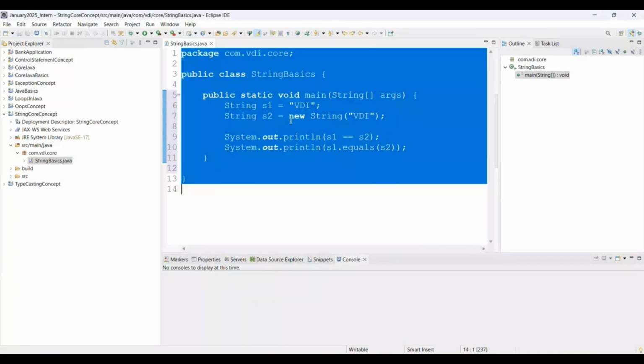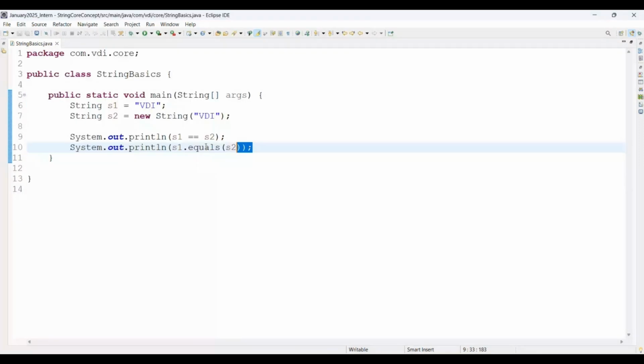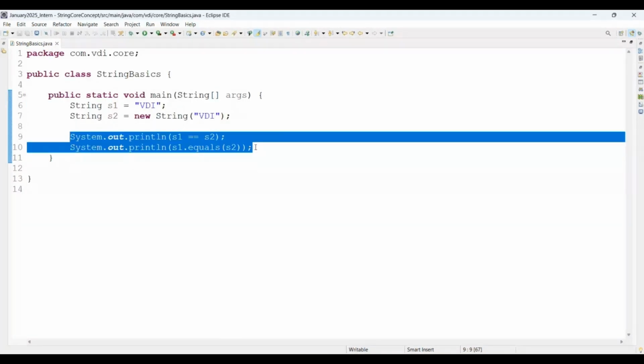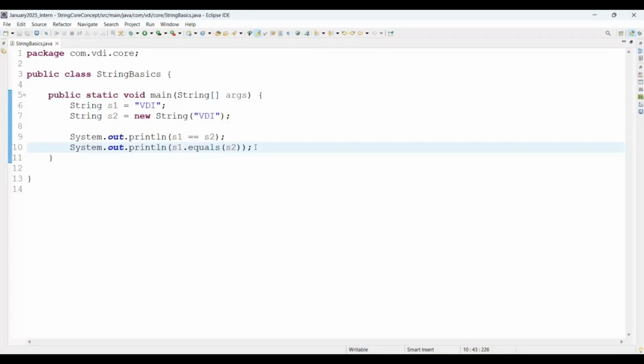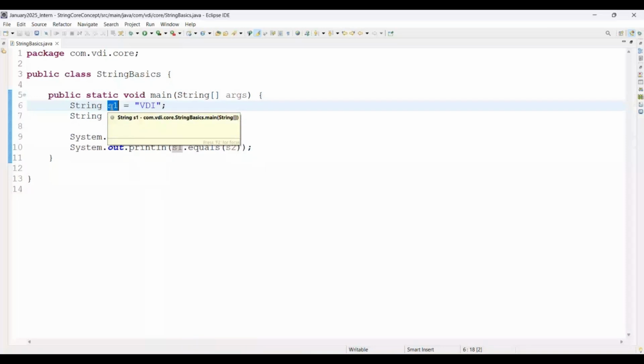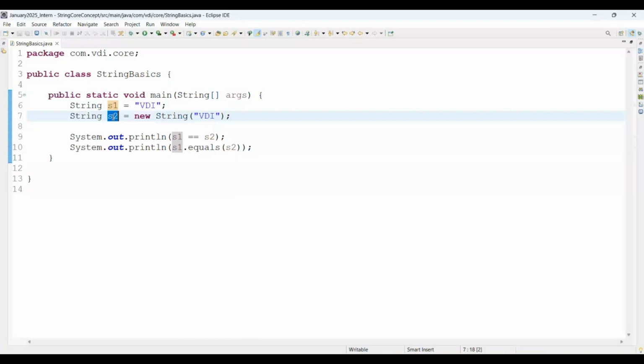Now what will be the output of this program? Line numbers 9 and 10. Anyone have any idea about that? What will be the output? This is a literal, you can simply say a variable. S1 is a variable, so which area will it go to? SCP. S2 we created as an object by using the new keyword, so S2 goes to the heap area, heap memory. So S1 goes to the SCP, the string constant pool, and S2 goes to heap memory.